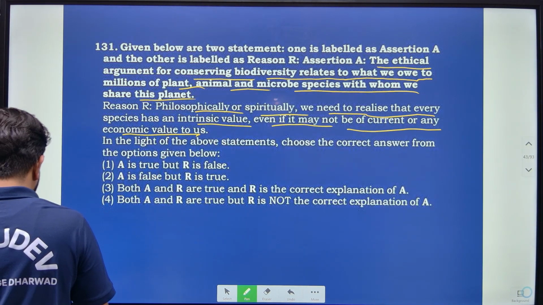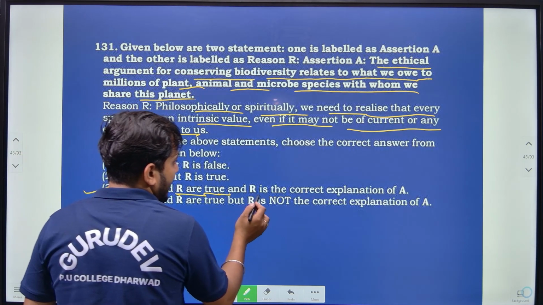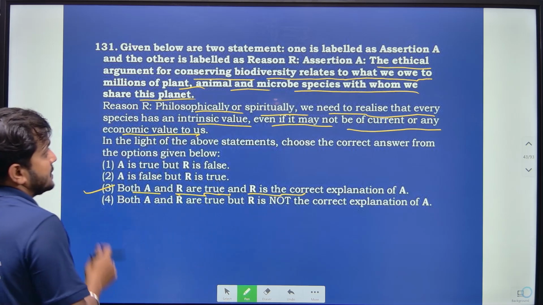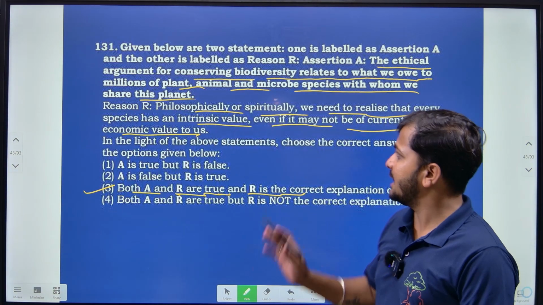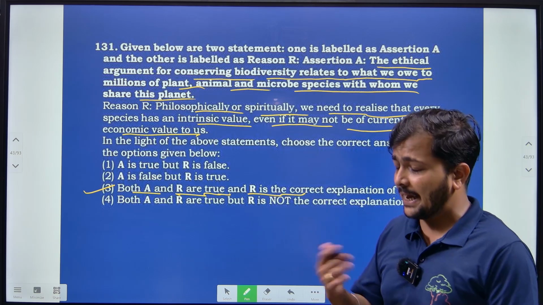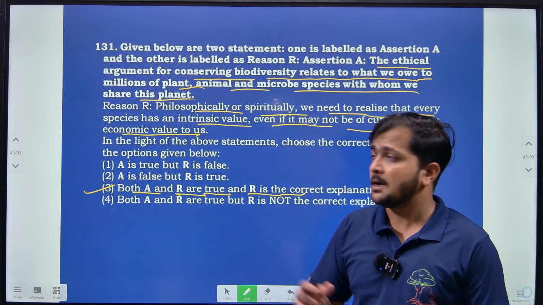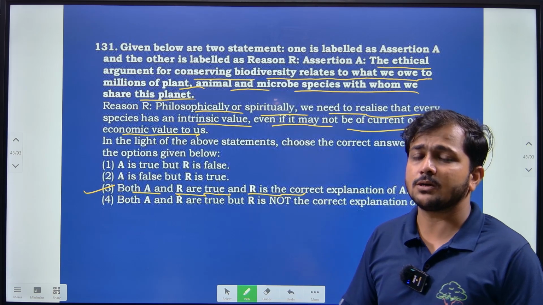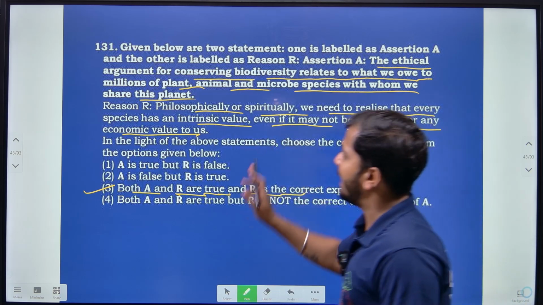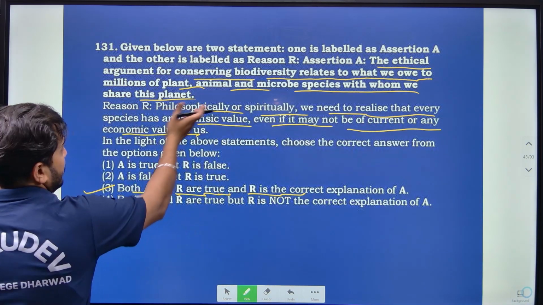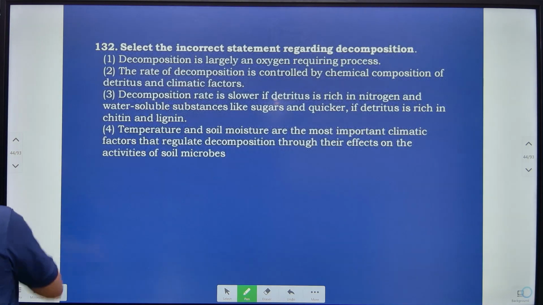So based on that, both the assertion and the reason are true, and the reason is the correct explanation, because with respect to the religious aspects or any kind of aspects, whatever kind of microorganism, maybe the smallest microorganism which is not useful for us, can still be conserved, because it plays a very important role in the ecosystem, right? So that is the matter of conserving this, and that is why they have made an oath related to conserving the organisms.